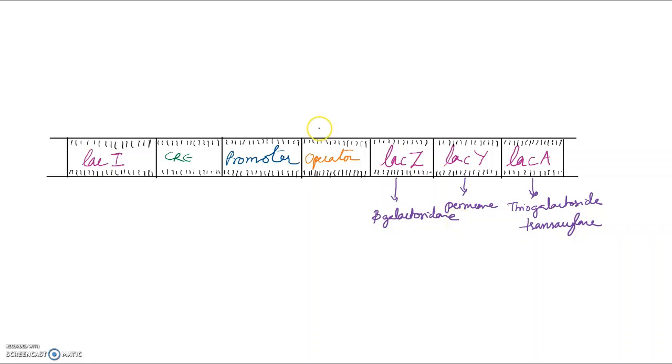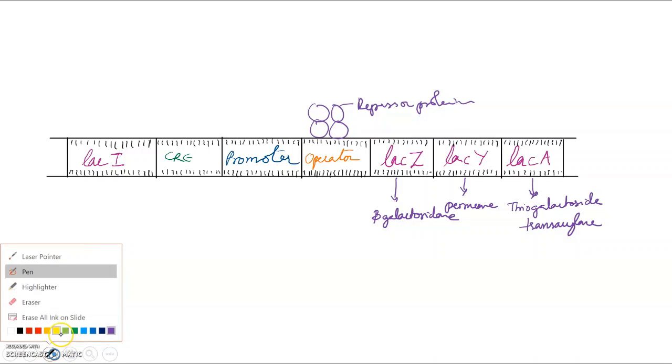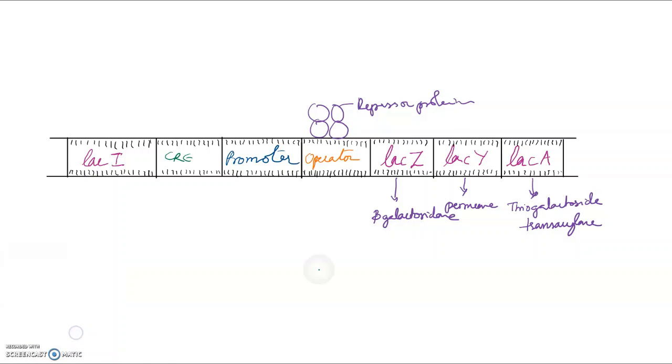The operator is the region where your repressor protein will bind. The promoter is an area where your RNA polymerase will bind.